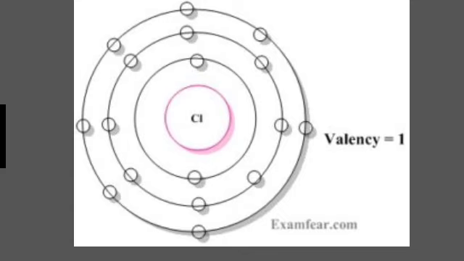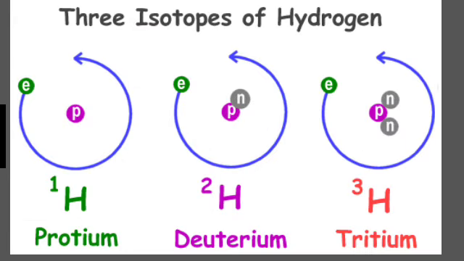If an element has no isotopes, then the mass of its atom would be the same as the sum of protons and neutrons in it. The mass of an atom of any natural element is taken as the average mass of all the naturally occurring atoms of that element. If an element occurs in isotopic forms, then we have to know the percentage of each isotopic form and then the average mass is calculated.